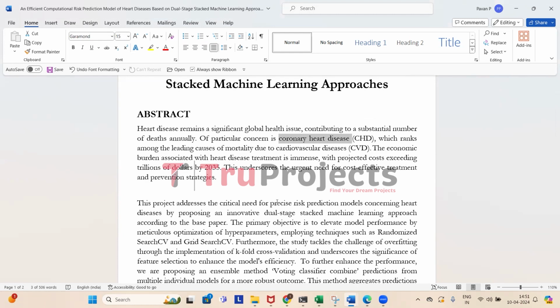So, what can we do about it? Well, we need to find ways to treat and prevent heart disease without breaking the bank. That is where smart and cost effective strategies come in. By finding ways to treat heart problems without costing a fortune, we can help save lives and keep everyone healthier. So, in this project, we are going to develop an efficient system using machine learning to predict the risk of heart disease. By analyzing data on factors like age, blood pressure, and cholesterol levels, our goal is to create a reliable system for healthcare professionals to intervene early and improve patient outcomes.